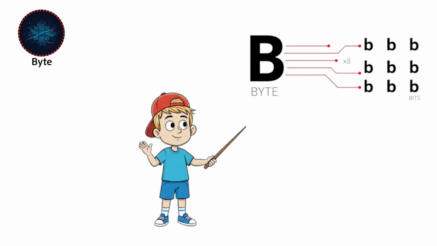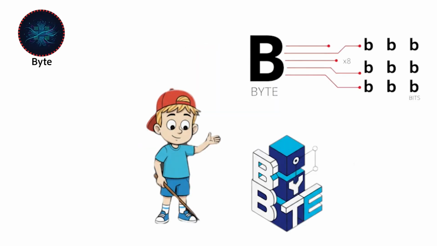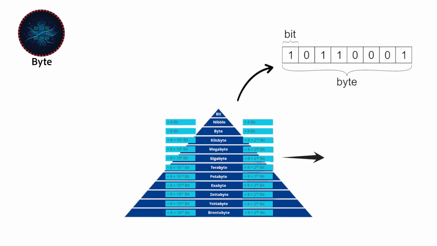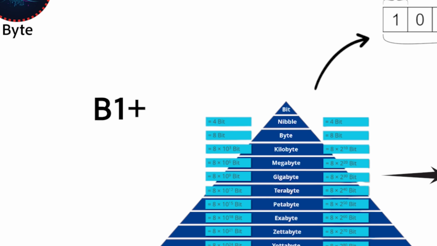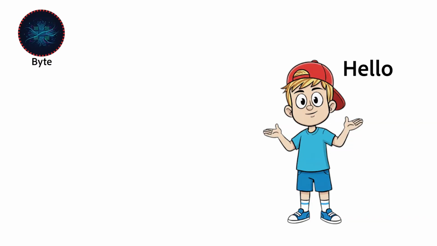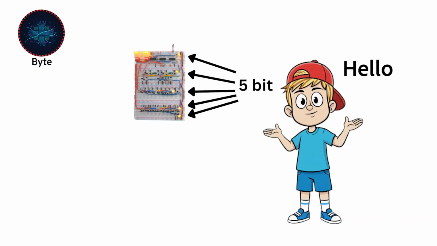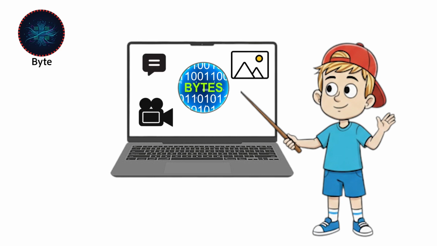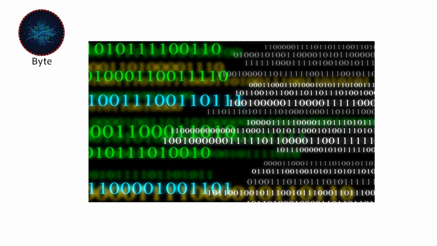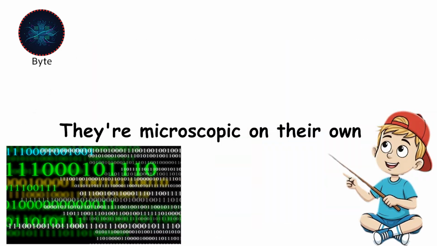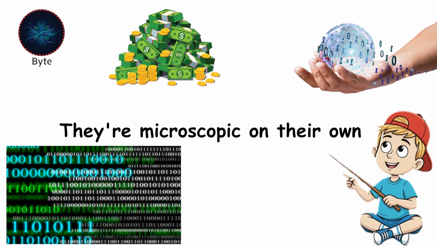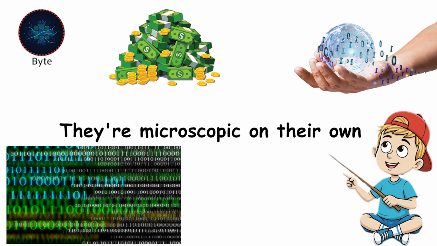Byte, the letter B. This is where everything digital starts. A byte contains 8 bits, and it's capable of representing one character, whether that's a letter, a number, or a symbol. The word hello? That's 5 bytes right there. Everything you see on your screen, every message, every image, every video, it all breaks down into bytes working together. They're microscopic on their own, yet when you combine billions of them, they create everything we interact with digitally.